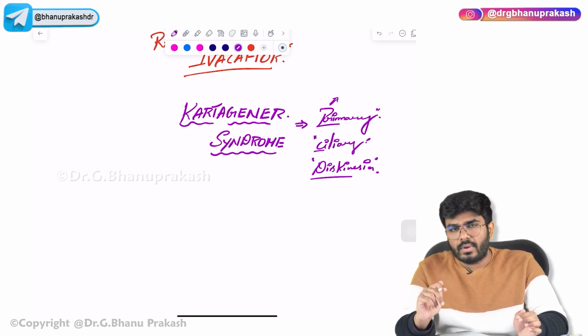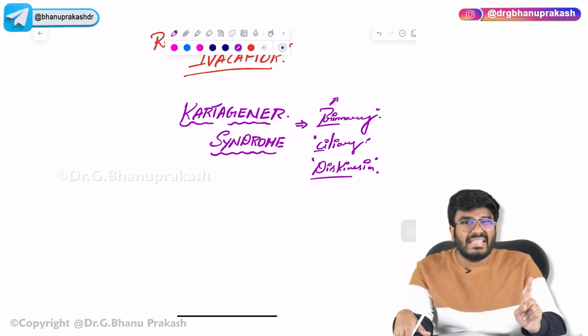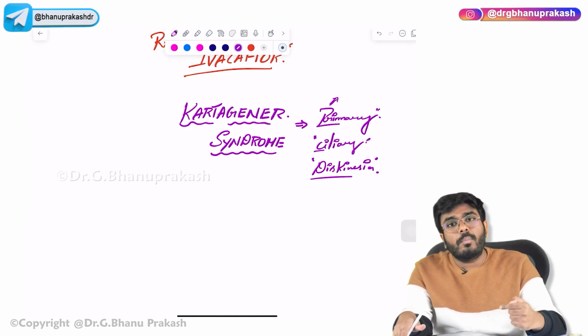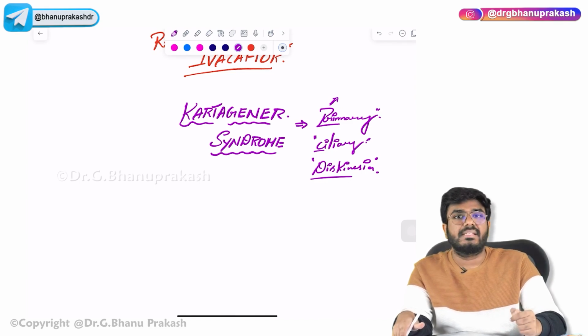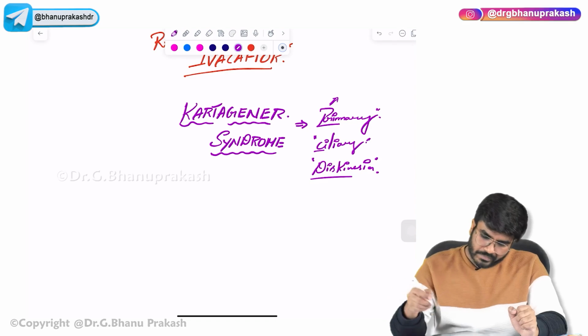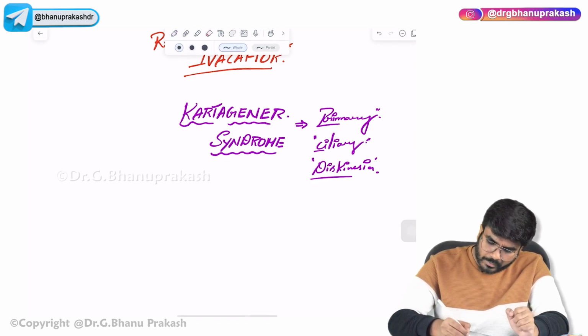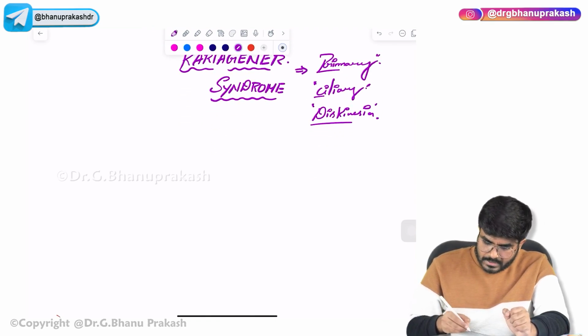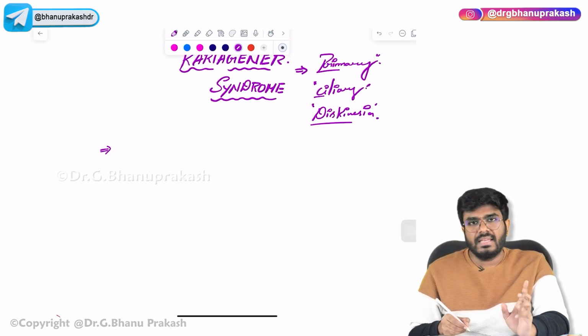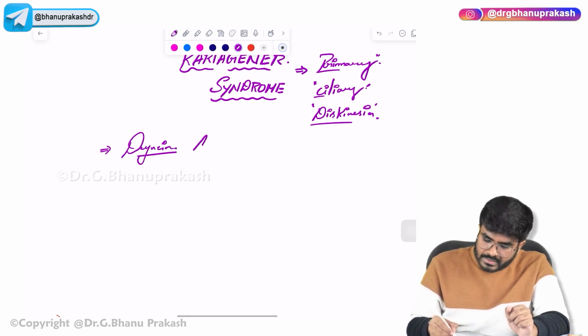In cystic fibrosis there is no problem with the cilia. The problem is with the mucus, thick secretions. Here the problem is with the cilia, sir. Primary ciliary dyskinesia: cilia are not beating properly. Why are the cilia not beating properly? Because there is a protein in the cilia and flagella which is called dynein. This is defective.